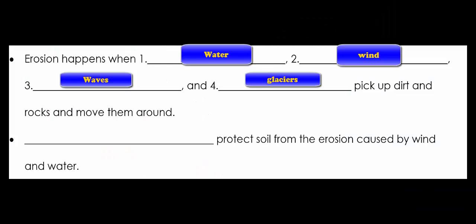Okay, so the causes of erosion. Erosion happens when running water, wind, waves, like waves that come in off the ocean, and glaciers pick up dirt or sediment and rock and move them around. All right, go ahead and fill that in your notes now. Make sure you pause the video.